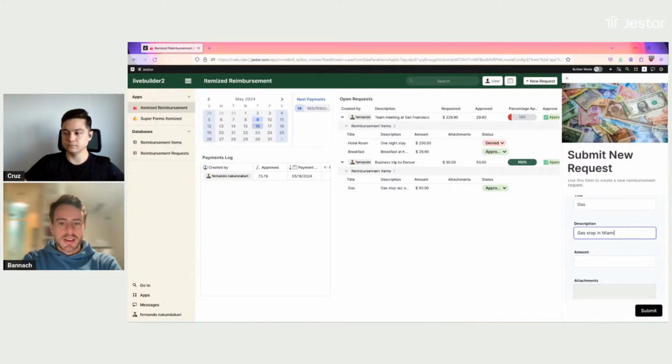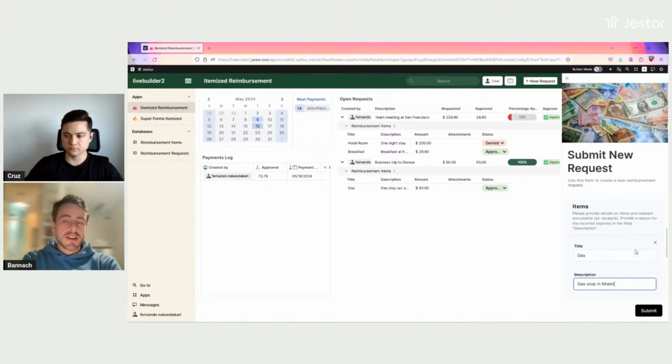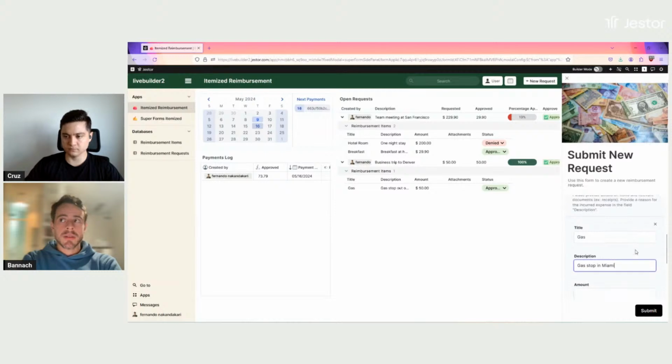So one interesting thing that Fernando is doing there as well is that he can select how many items. Like maybe he has one item, two items, 10 items. And what we see is that sometimes clients, when they migrate from other tools, have to build like a fixed structure with X amount of items.